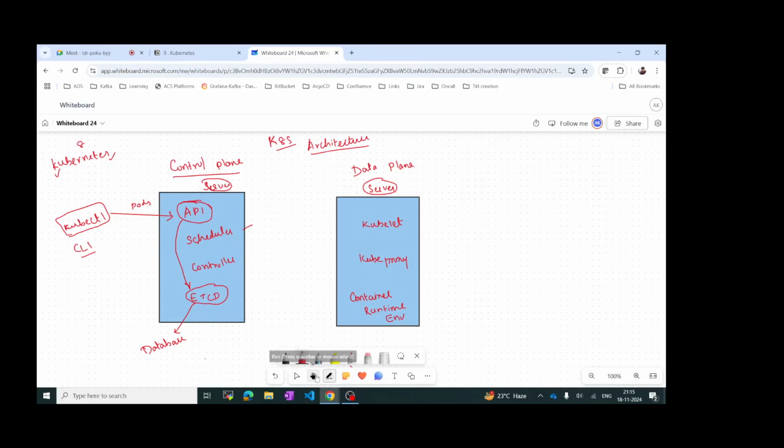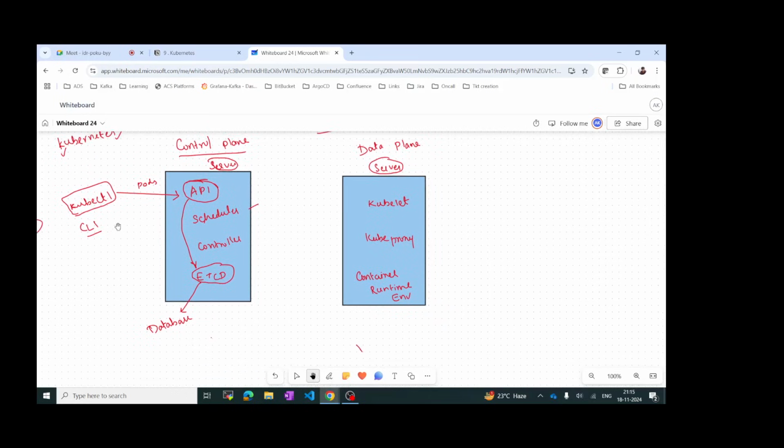So kubectl is requesting some data. Now, kubectl will be contacting the API, and let's consider kubectl has to create a pod. If it has to create a pod, it will send the data to the API, to create the pod. What will the API do? The API will check whether any pod has the same name or not. In case it is not there, then it will tell the scheduler. The scheduler will schedule the pod.